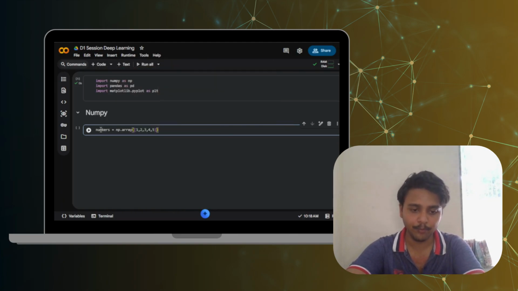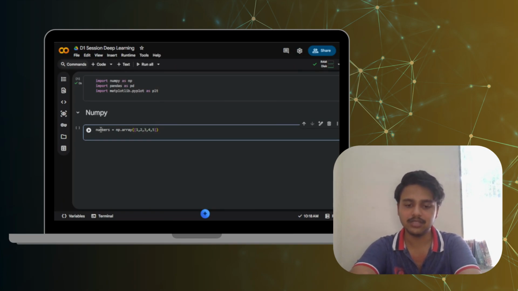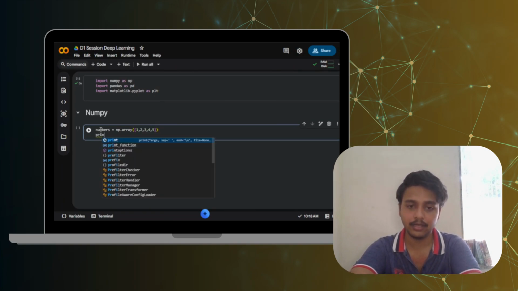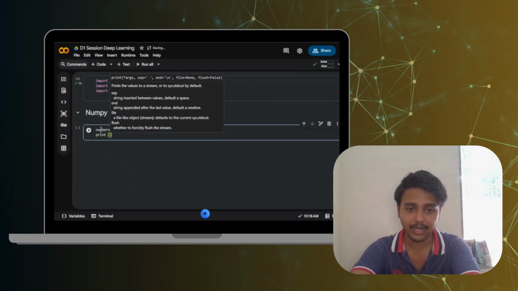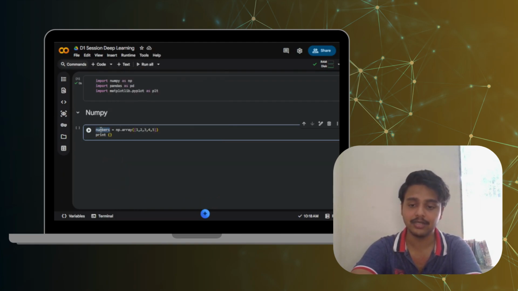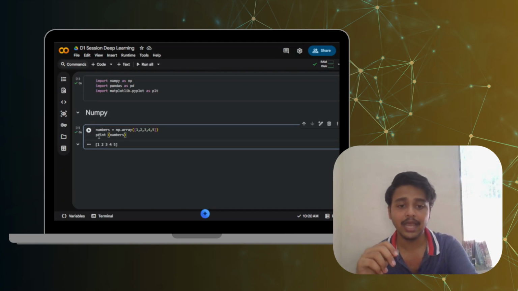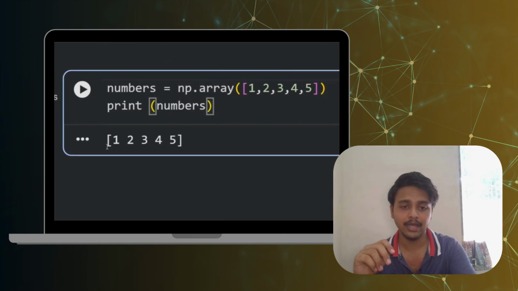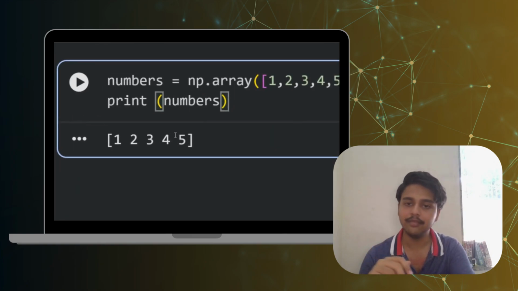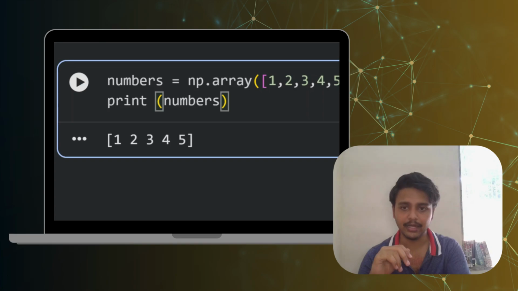Whenever I have to print this particular array, I am just going to write print, and inside print, I am going to write the name of the array, which is numbers. I'm going to copy it, paste it, and press control enter to run this cell, and it prints my array, which is 1, 2, 3, 4, and 5. You can see that Python stores all the values together as a NumPy array.